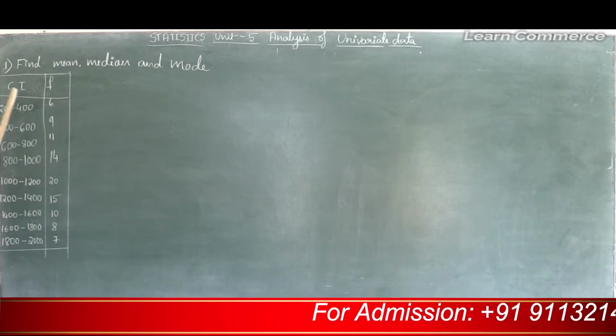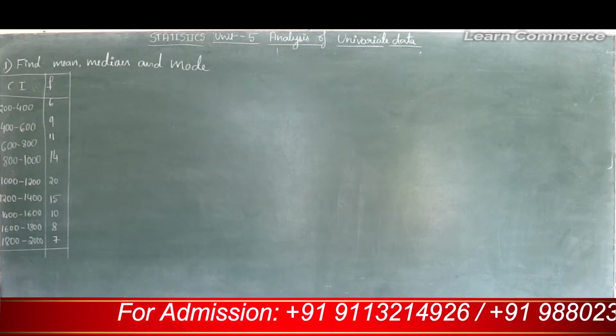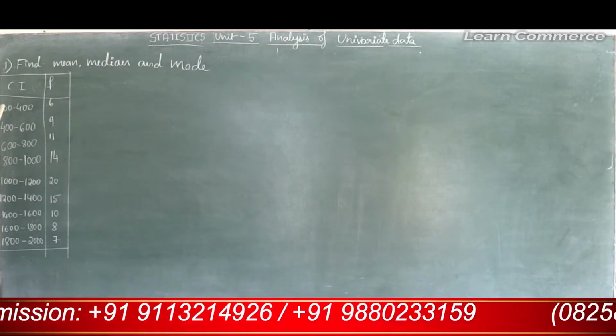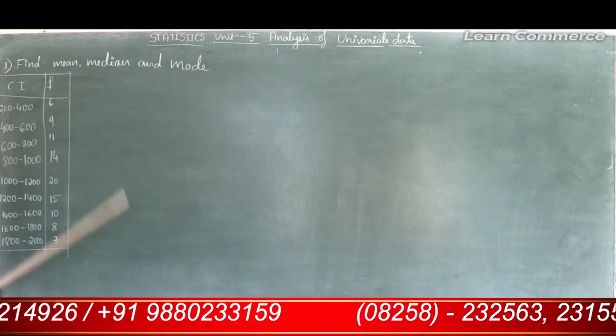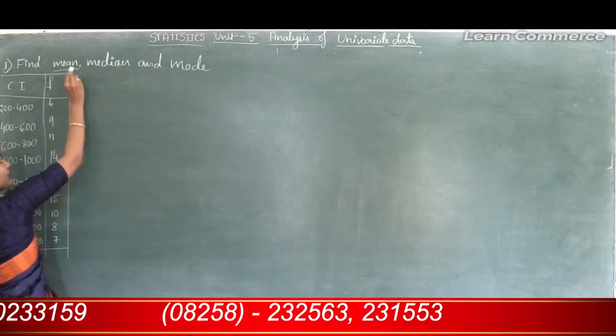So see here, the given frequency distribution is a continuous frequency distribution. Based on the question, first we need to find mean.